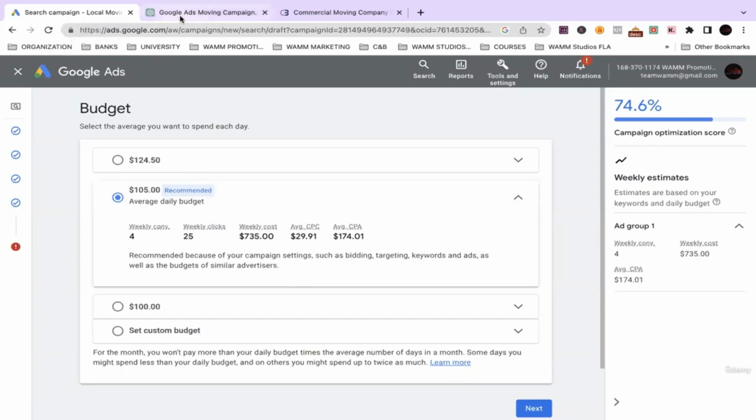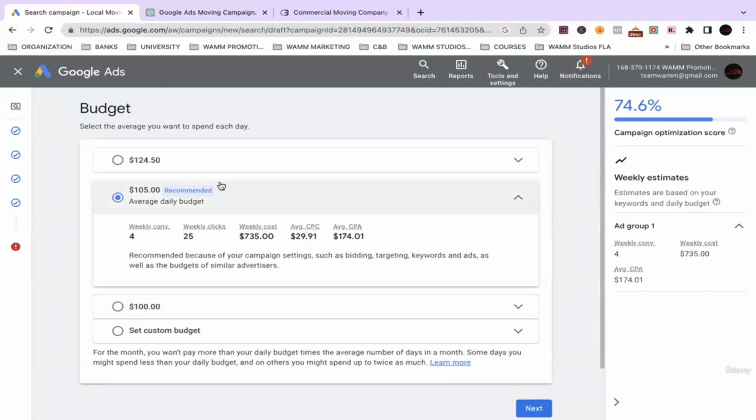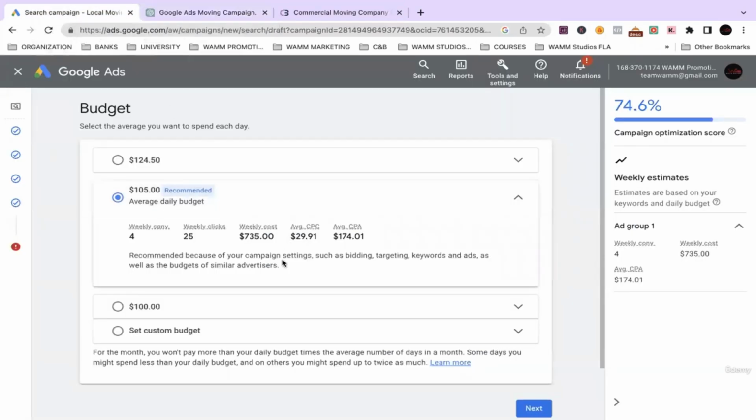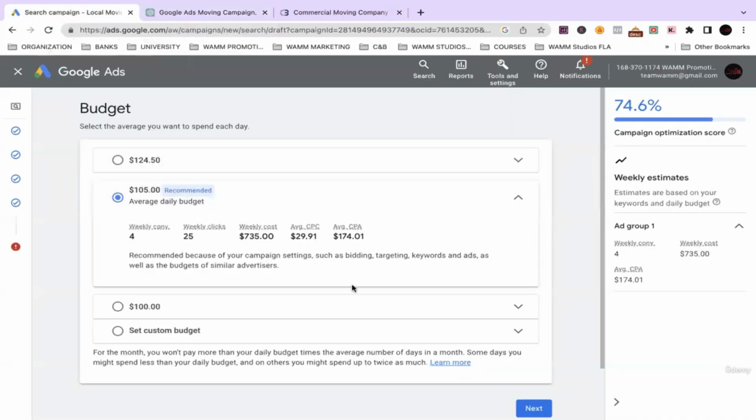Now, does ChatGPT fully know? It said it's based on competition, target audience, and cost per click. This is some great information for someone that is not familiar with the industry. If you're not familiar with the industry, this is definitely something to go off of. So for us, we're just going to go with the average daily budget that they recommended. Since ChatGPT isn't too far off, saying anywhere from 50 to 100, and they're recommending 105, we'll go with that.